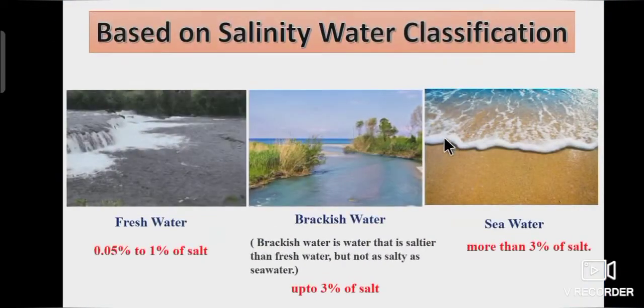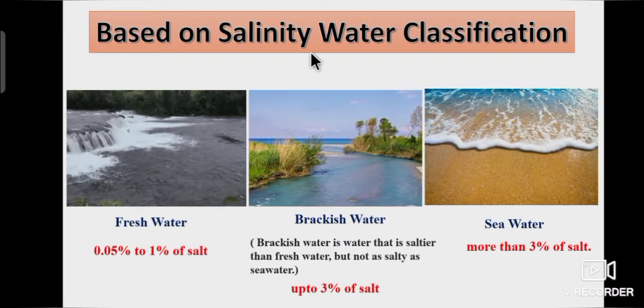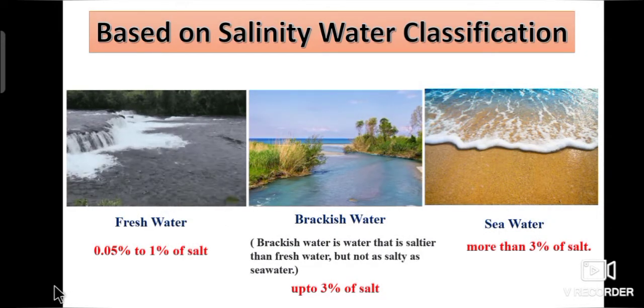Students, based on salinity, water is classified into three major categories: fresh water, brackish water and sea water. Fresh water contains 0.05% to 1% of salt. Brackish water contains up to 3% of salt.